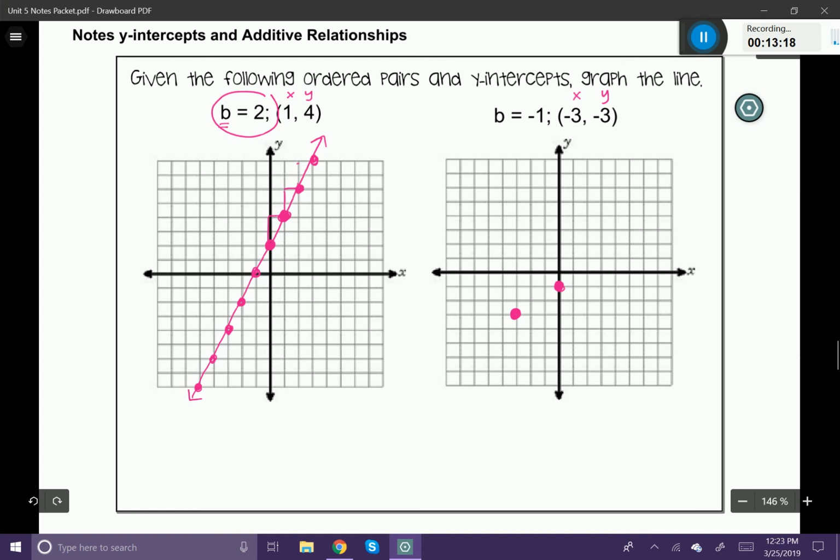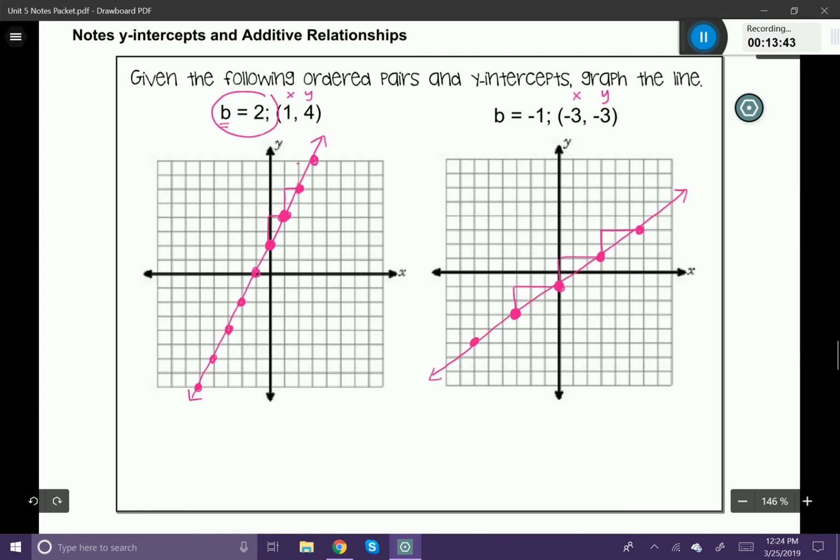And I could draw a line right through these 2 points, but first I'm going to determine my slope so I can extend the line. So I have a rise of 2 and a run of 3. So I'm just going to continue that pattern up my page. And I'm going to draw in my dots. You don't have to draw in these little lines that I'm drawing right now, but if they help you, go for it. Alrighty, grab your straight edge, and there's your line.